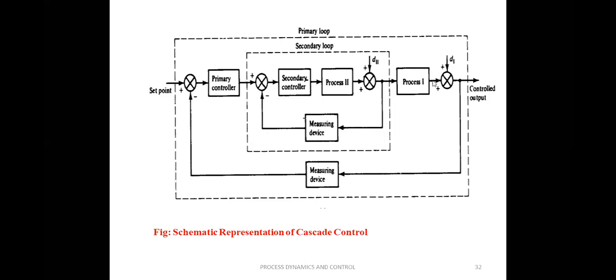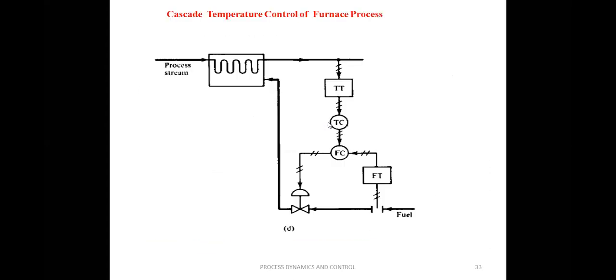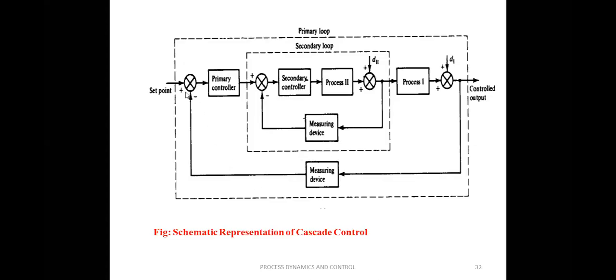Process 1 is nothing but the tank operation, that is the reaction operation. So our main aim is to control T. That is measured in this control output. The control variable is the capital T. That is measured by a TT, a temperature transmitter, and compared with the primary set point. Depending upon the deviation, the primary controller will provide some output. That output acts as the set point for the secondary control.